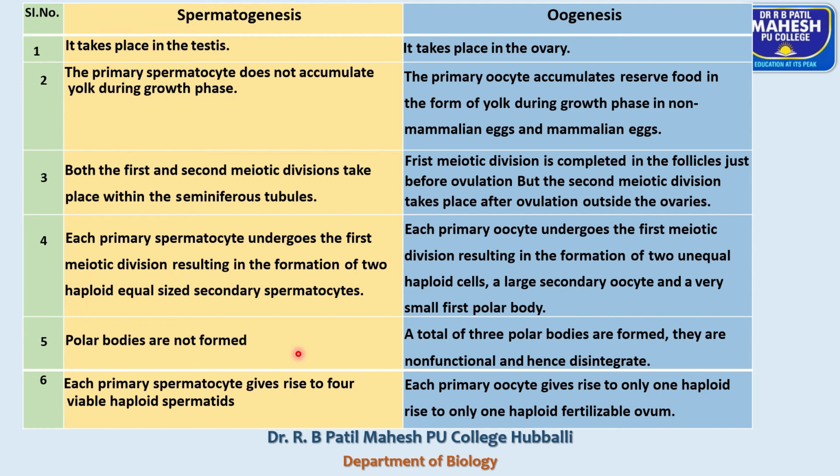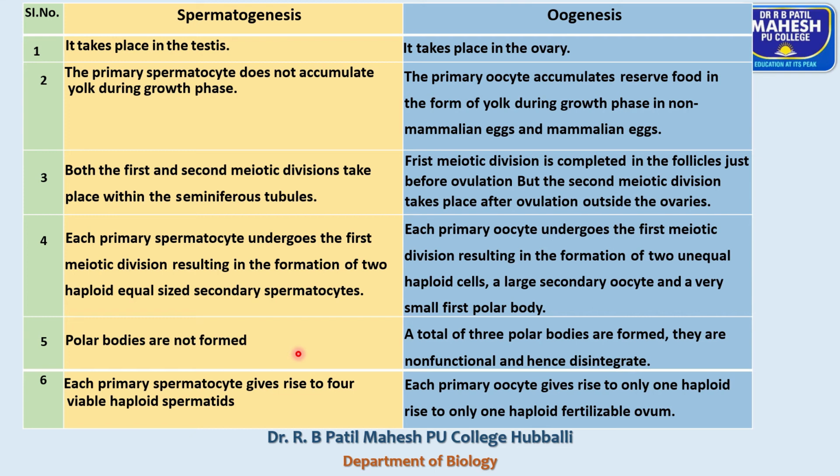In mammalian eggs, that means in the human egg, it is alecithal, yolk is completely absent. Apart from human eggs, in egg-laying mammals the vitellogenesis process takes place.